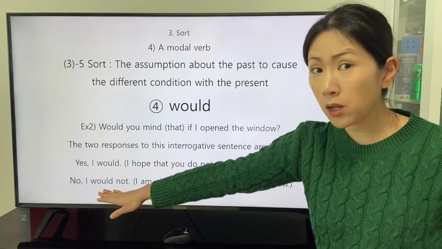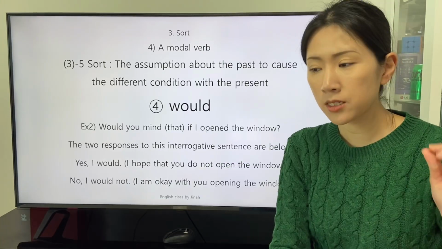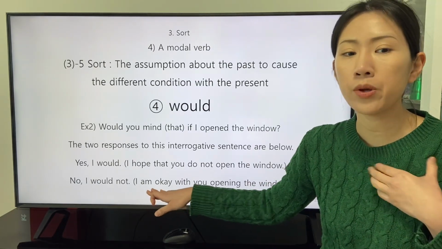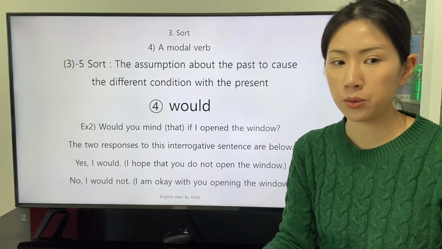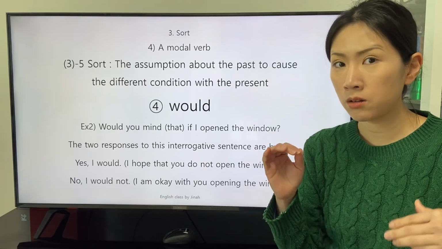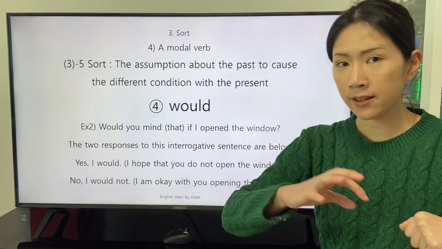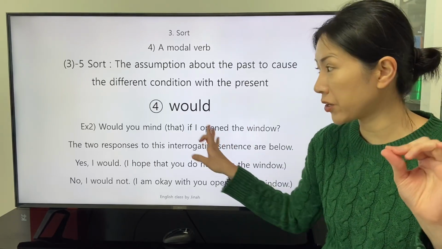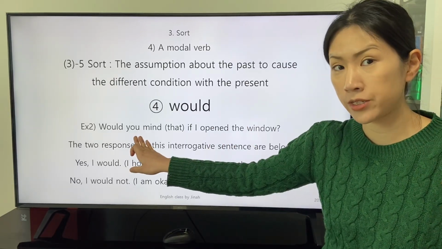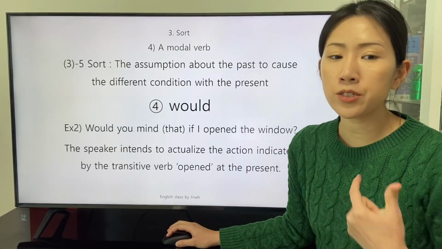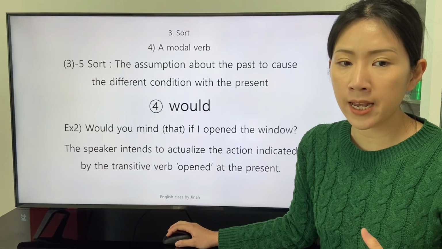The second response conveys the genuine intention that I'm okay with you opening the window. The second response reveals the cause and the effect relationship between the action of the speaker and the condition of the listeners as negative.